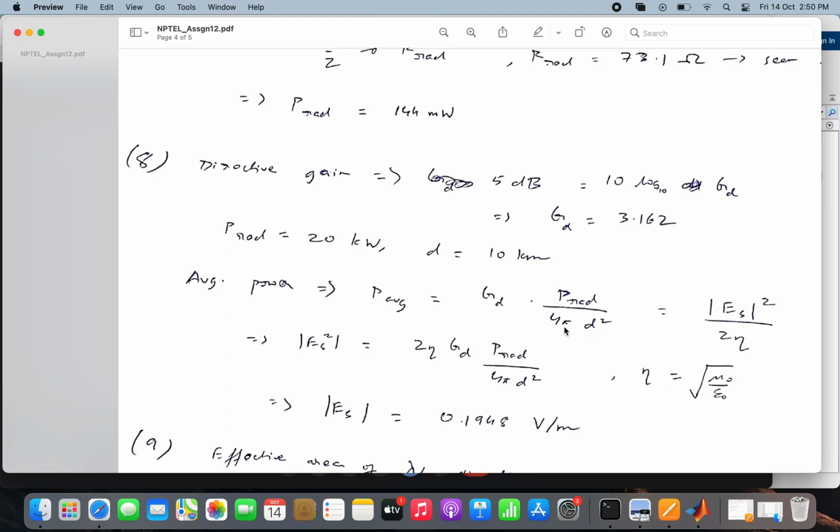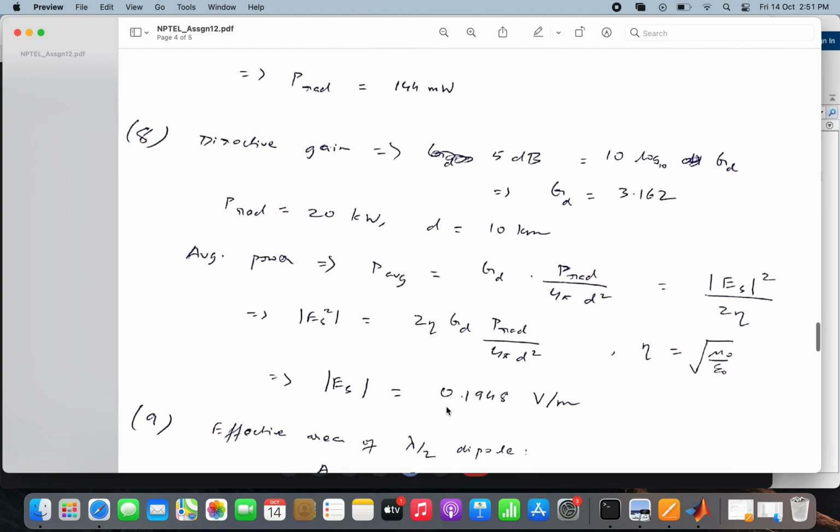And we had seen earlier that the power transmitted by an electromagnetic wave is given by this formula, mod Es square by 2 eta, where Es is the amplitude of the electric field associated with the electromagnetic wave, and eta is square root of mu naught by epsilon naught. Okay, so if I substitute these values here, then I can calculate Es in terms of my already known quantities. And so putting in the values of eta, GD, radiated power, and d, I can calculate the electric field from this formula. So then Es turns out to be equal to this.